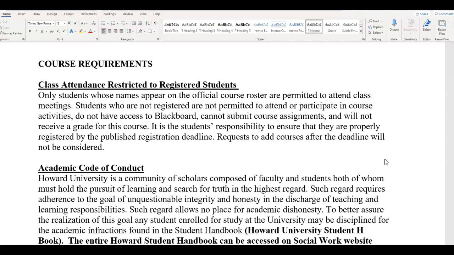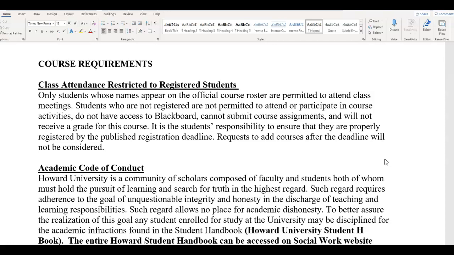The reason why this is important is oftentimes online programs are self-learning modules in that I am guiding you and uploading videos, but it's important that students navigate most of the content in Blackboard so that they don't have questions that are already answered. So again, most of everything that you need is in the syllabus itself, and if you look at the way the Blackboard is set up, it is pretty much adapted directly from the syllabus.